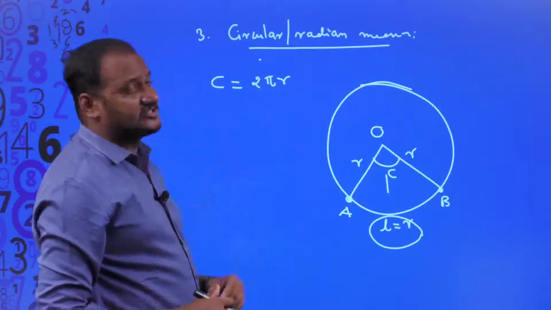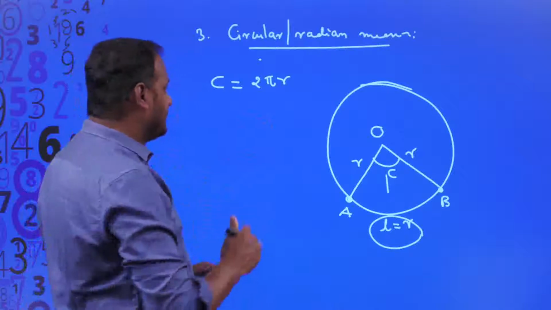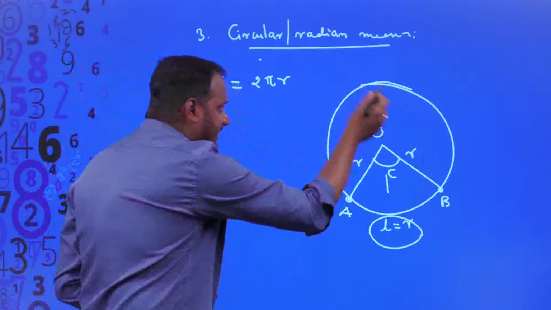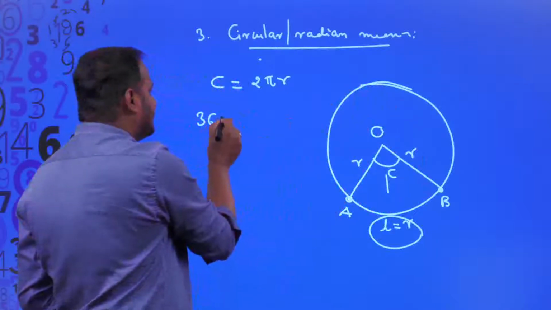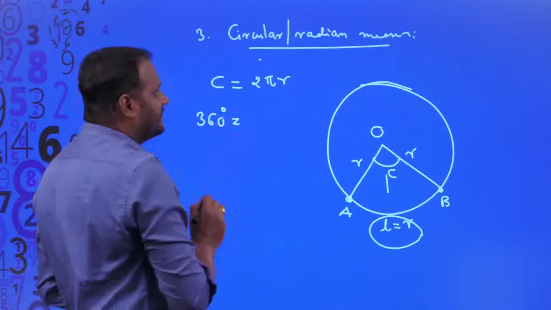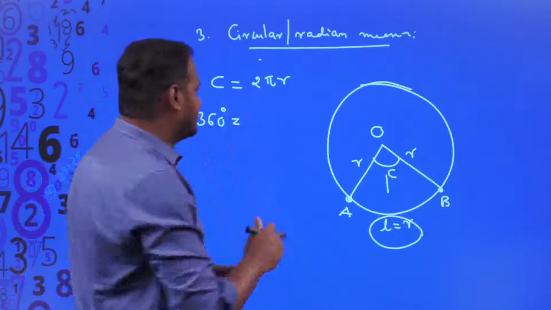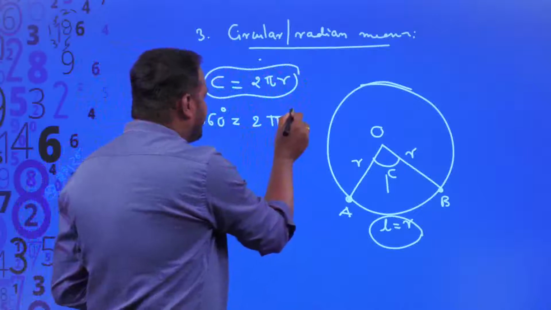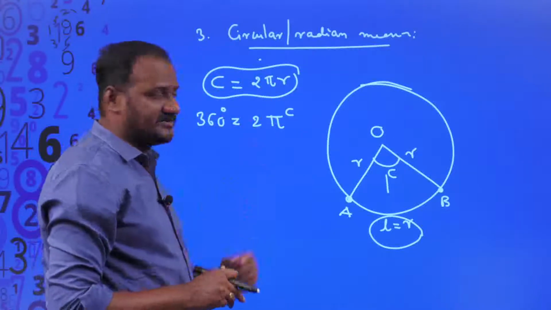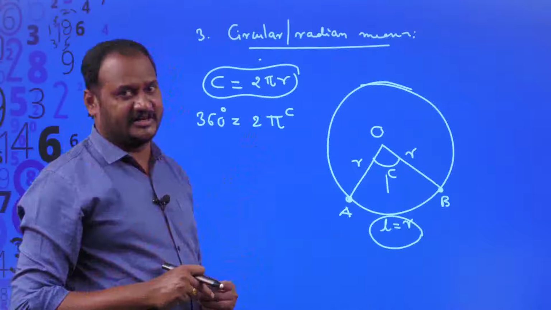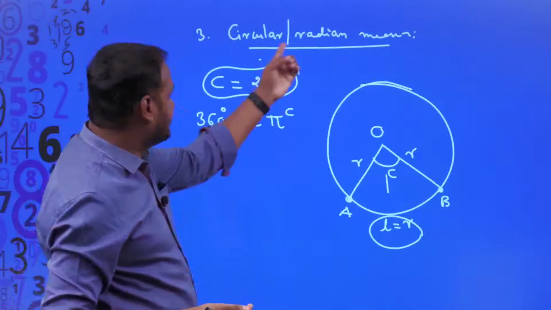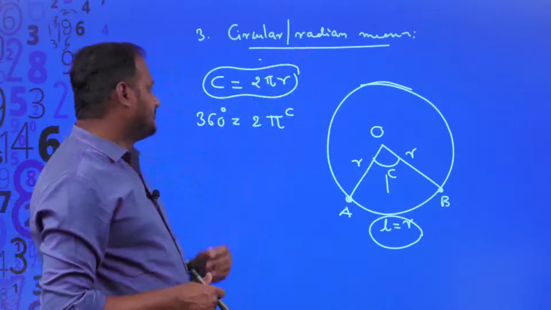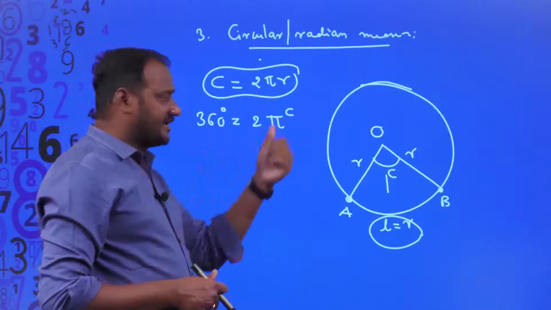And in this system, they divided one complete angle, that is 360 degrees. So 360 degrees is defined by the circular or radian measure, with the help of the circumference, as 2 pi radians. The name is circular measure, you can call it a radian measure also. So according to this system, 360 degrees is equal to 2 pi radians.